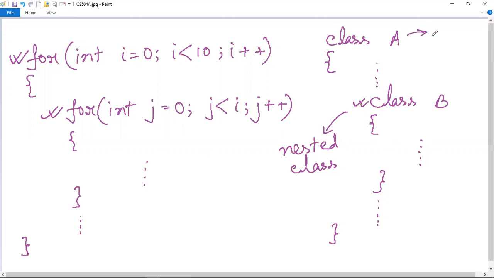So this is here the outer class. That means nested classes are written inside the scope of the outer classes. So this is the basic concept of nested classes, and nested classes can be divided into two categories in Java. One is static nested class and another one is non-static nested class, which is known as inner class.